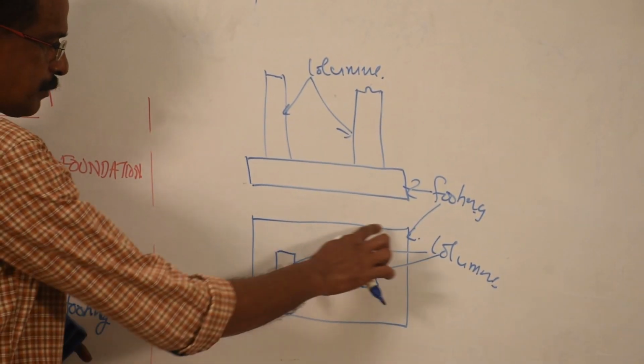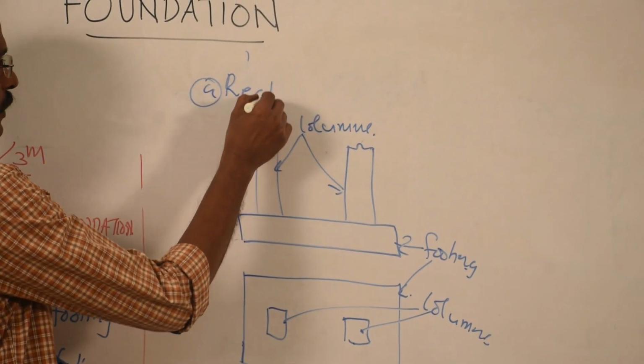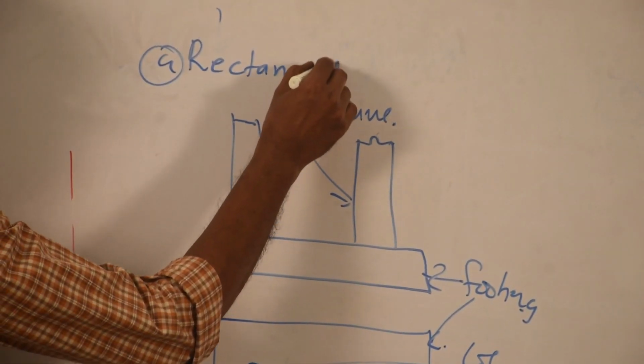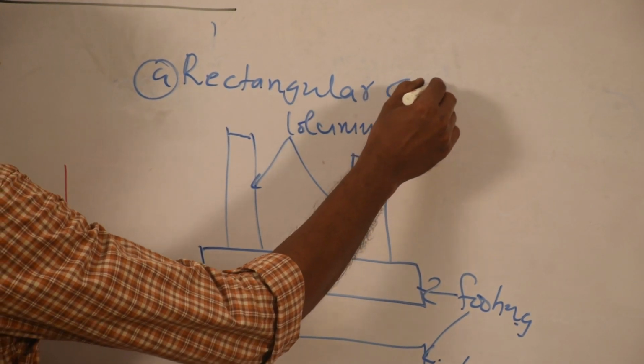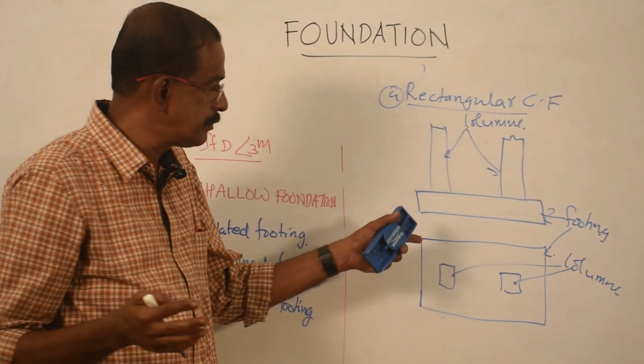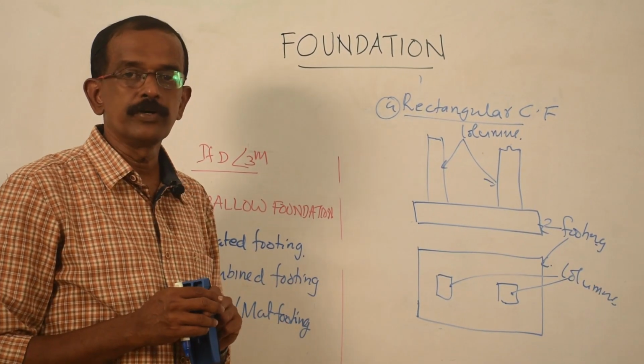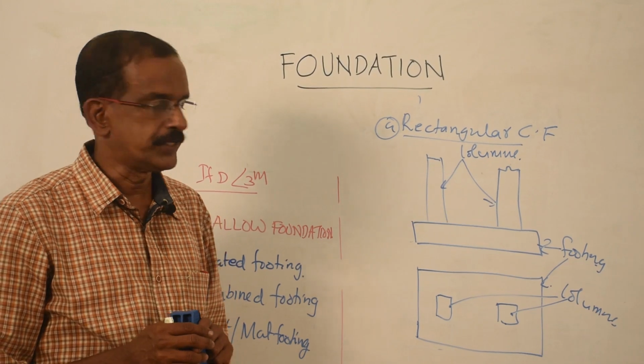The shape is rectangle, that is why it is called rectangular combined footing. If two or many columns are accommodated in a single footing, it is called combined footing.